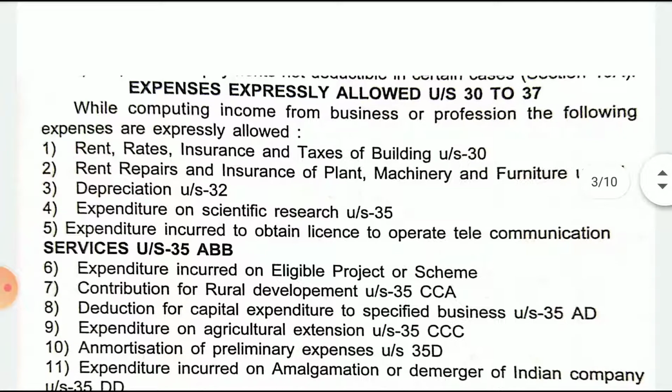Then there are certain expenses which are totally allowed, right? These are allowed as per income tax, as stated under sections 30 to 37. These are allowable expenditures. So what are those?